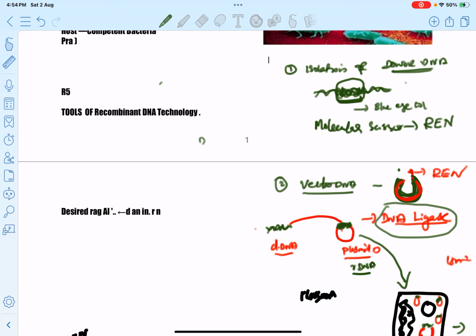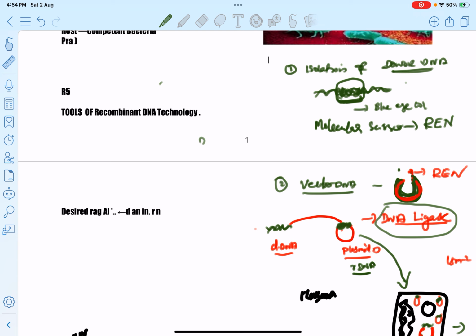The first donor DNA is the plasmid of Salmonella typhimurium, and a small portion is cut from the plasmid of Salmonella. The desired gene is the antibiotic resistant gene. Then we select the plasmid vector.